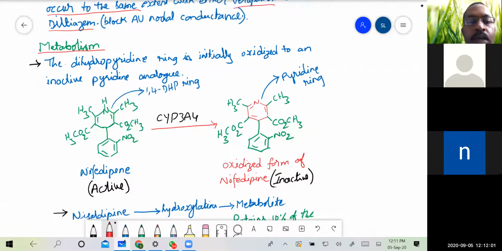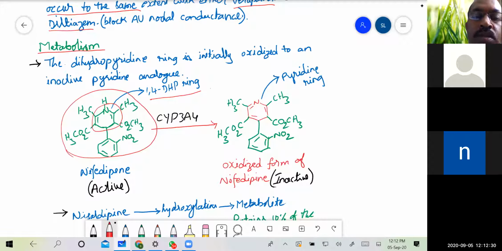So as we know that, see, this is the one example that I have taken here. So nifedipine is the example. This is the structure of nifedipine and it belongs to the 1,4-dihydropyridine class, and this is the 1,4-dihydropyridine ring. So it is being catalyzed or oxidized by the enzyme CYP3A4.